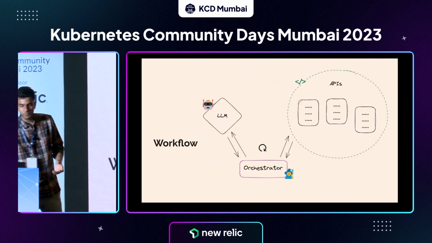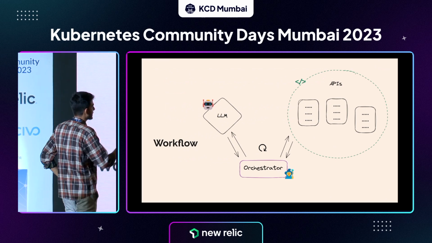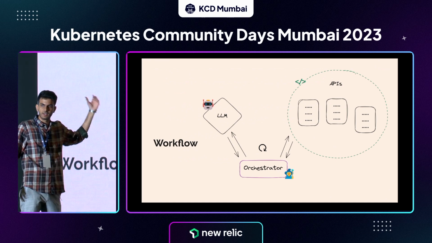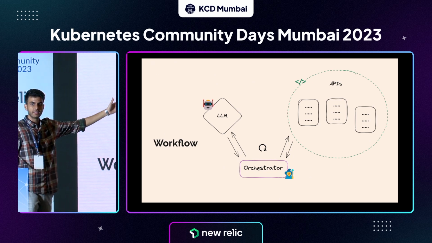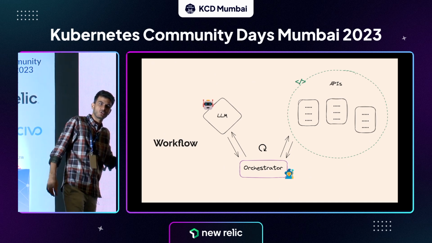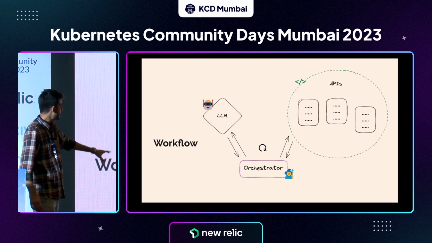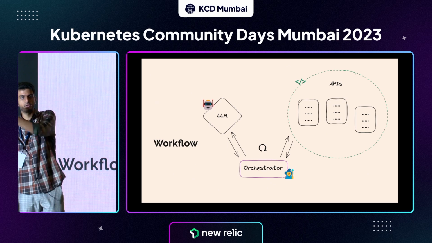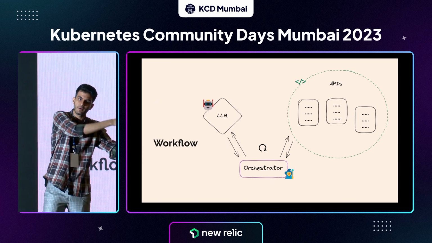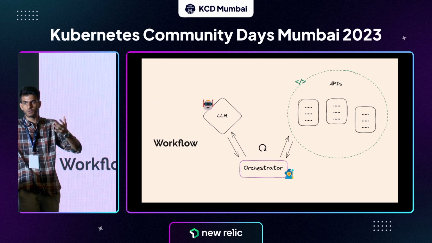So just to put it into a more visual perspective, this is what it looks like. You have an LLM, which is the agent, the GPT model, whatever model you use. You have a set of APIs, and these APIs also contain directions on when to use them and what they do. And there's this orchestrator, which is a simple application, nothing fancy. It just takes the output from the model, puts it into the APIs, takes the output back from the APIs, and puts it back into the model. So that's how it communicates between these 2 blocks.